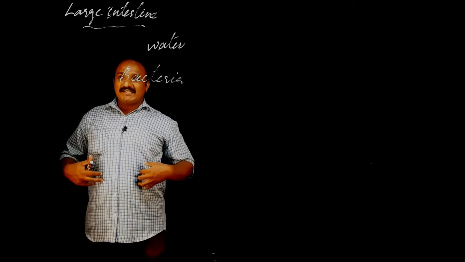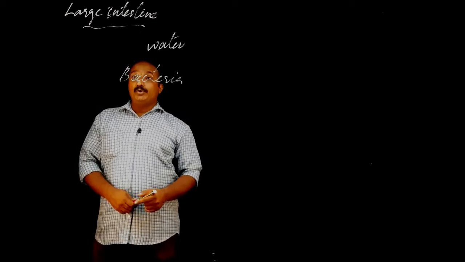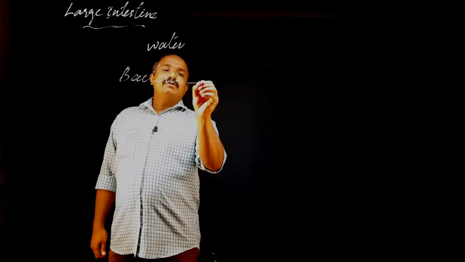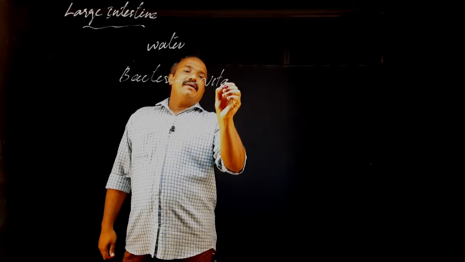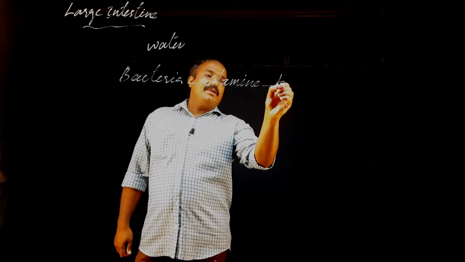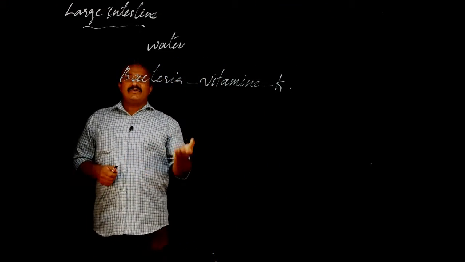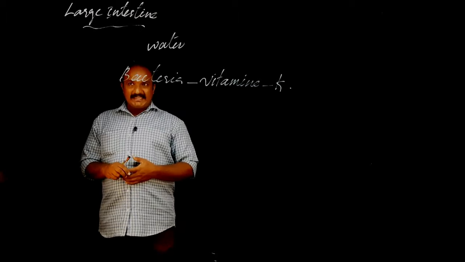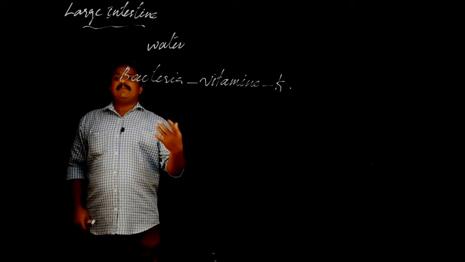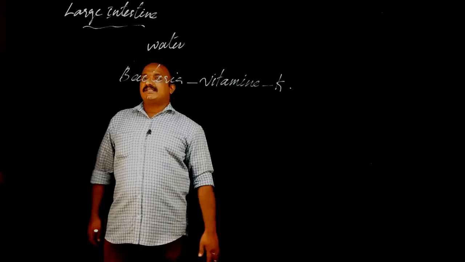In our large intestine, some bacteria is living. These bacteria produce what? Vitamin K. This is also absorbed from the large intestine. So water is absorbed, and the vitamin K produced by the bacteria is also absorbed from the large intestine.